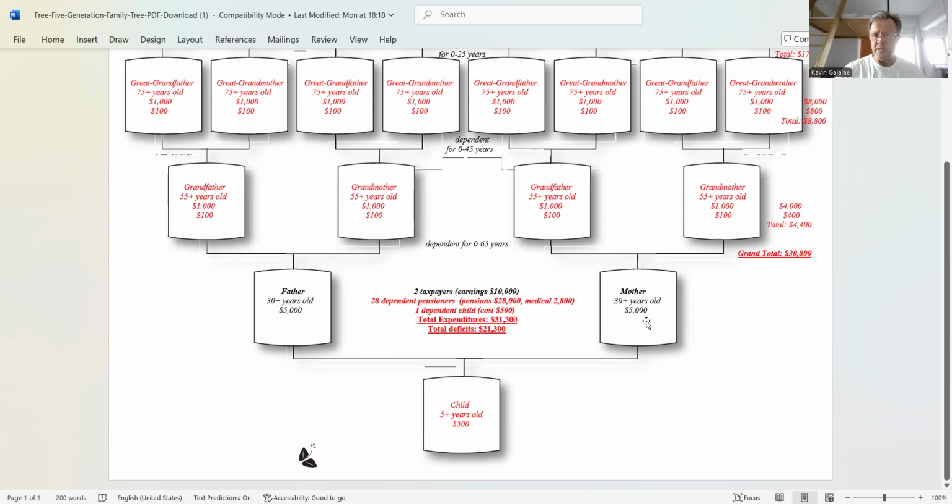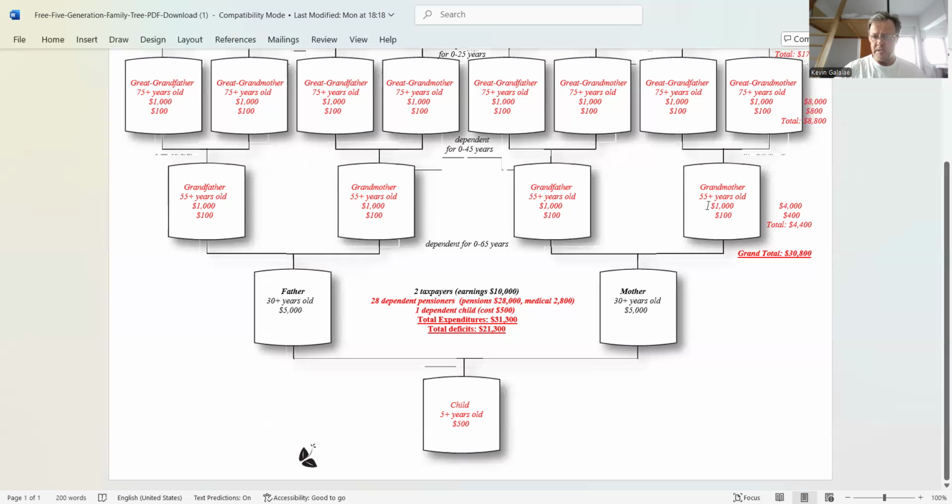Say the father earns 5,000, the mother earns 5,000. They're 30-plus years old. They have one child, right? The child costs them, let's say, $500 a month to support. But they have this generation to support their own parents, right? Which are four: the parents of the mother, the parents of the father, and depending on how long these grandparents or the parents will live, they are possibly a burden on taxpayers from anywhere from 0 to 65 years. And their total cost per month would be $4,400.